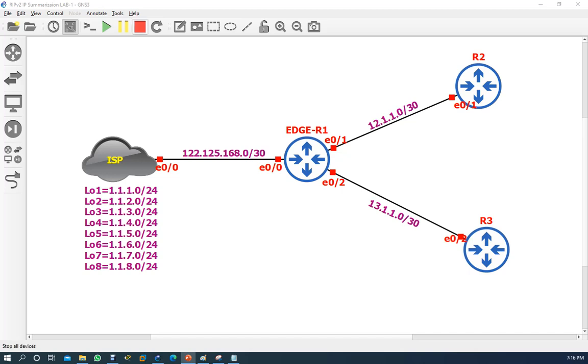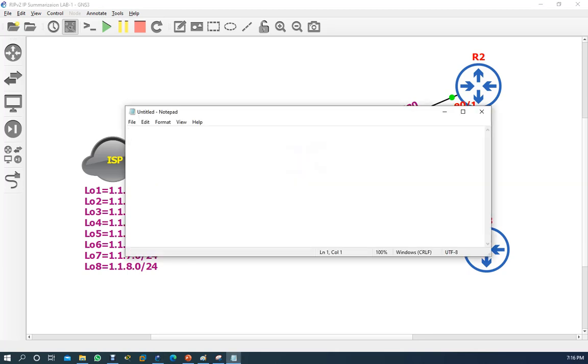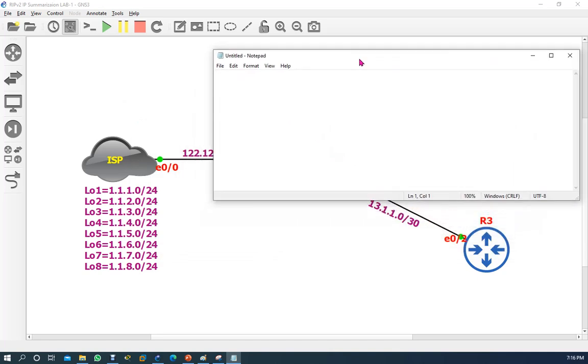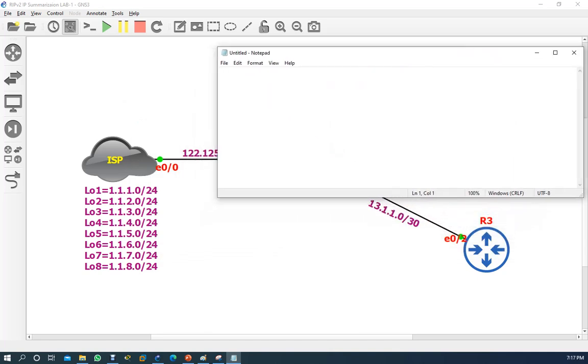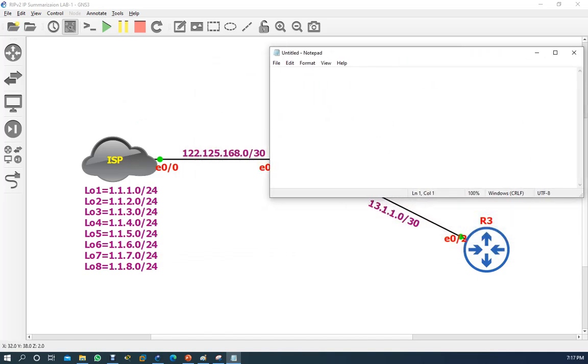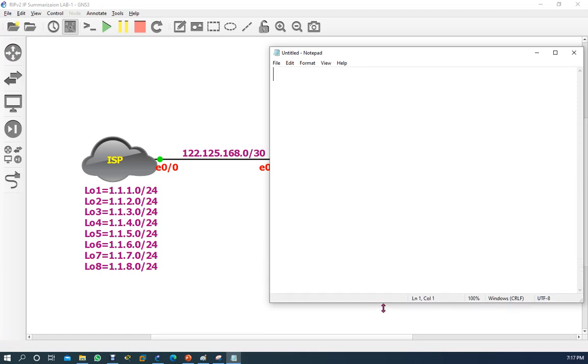So first of all, you start all your routers and configure the IP addresses. So simply I'll open Notepad. This is the quick configuration option, because we have a lot of IP addresses.